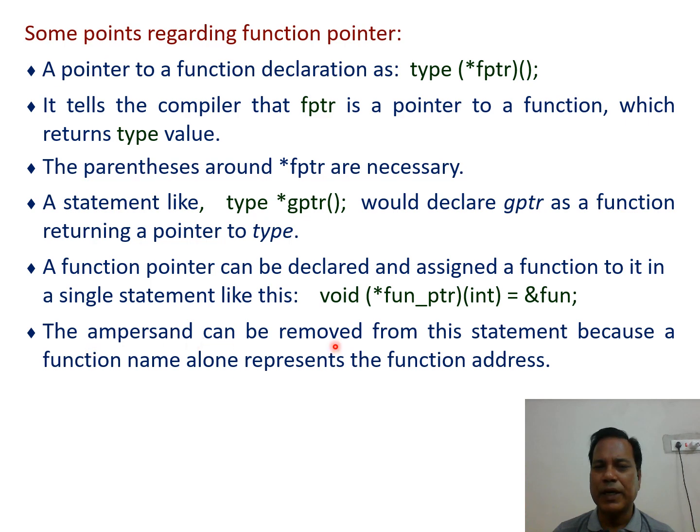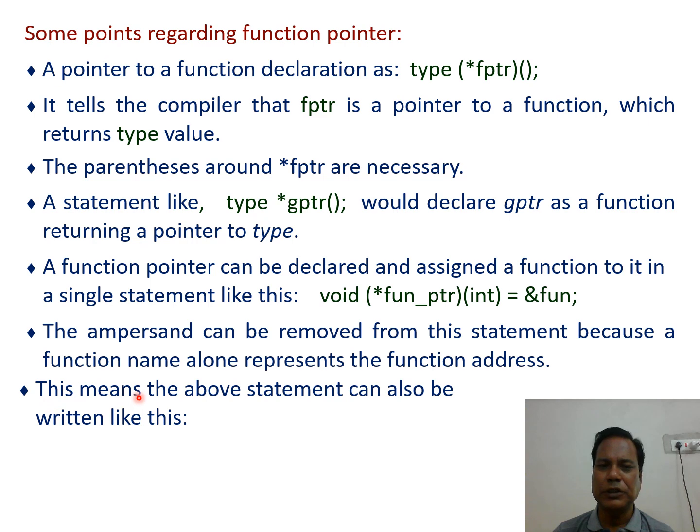The ampersand can be removed from the statement because a function name alone represents the function address. So this means the above statement can also be written like this: void, in open and close parenthesis, pointer to a function, and this is the argument list, and it is assigned the address of the function by writing the function name. So these are the few important points regarding the function pointer.